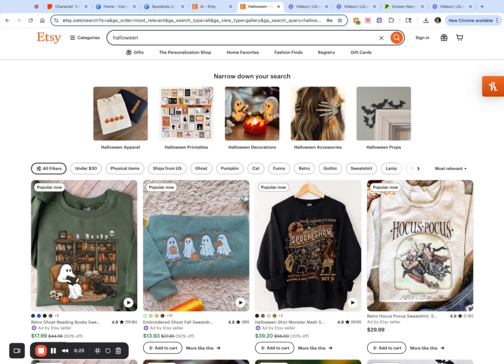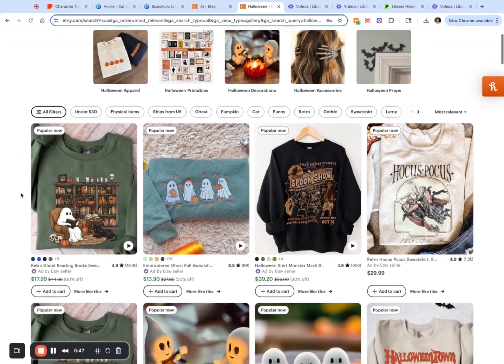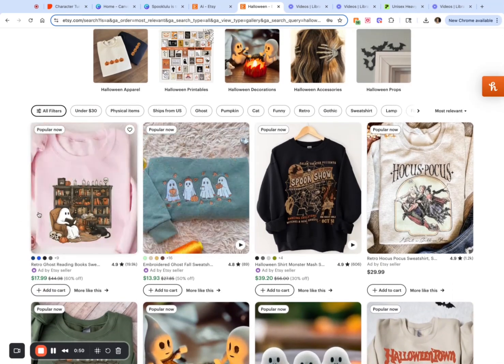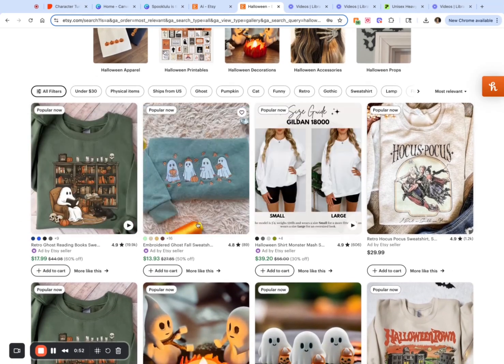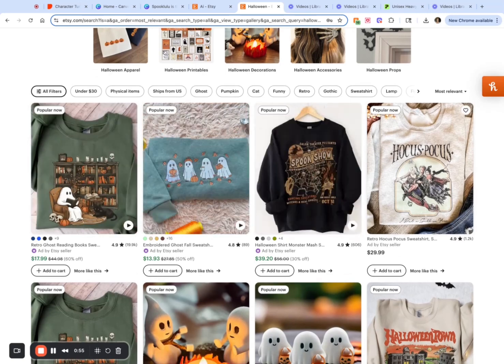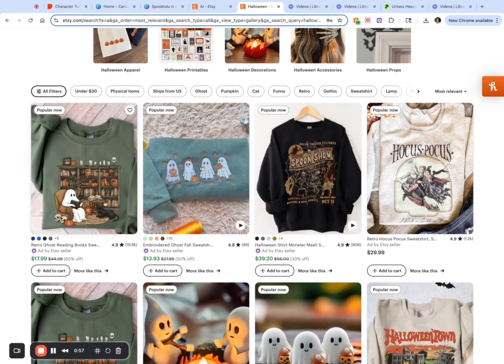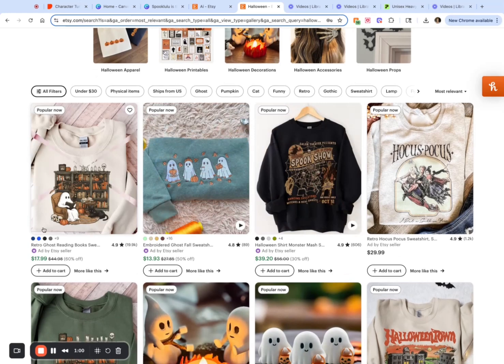So, first up on the holiday season is going to be Halloween. And just to get some ideas, I would suggest that you go to Etsy or any other marketplace that is popular and go ahead and search for what's popping in that area. So I just typed in Halloween, and this is what immediately pops up. Now, I see some sweatshirts that we can make. Of course, we're not copying anybody, but we're just getting some inspiration to see what the people like.